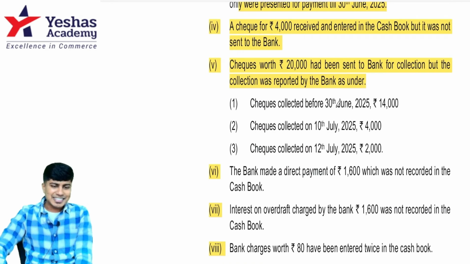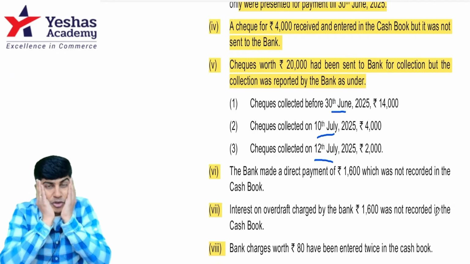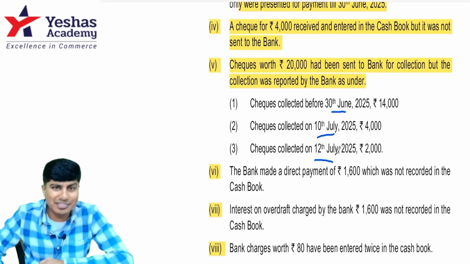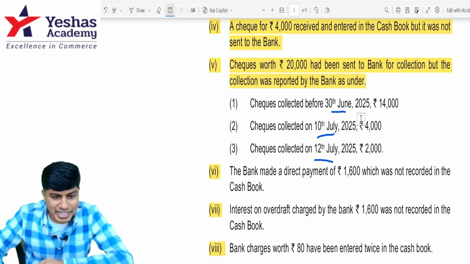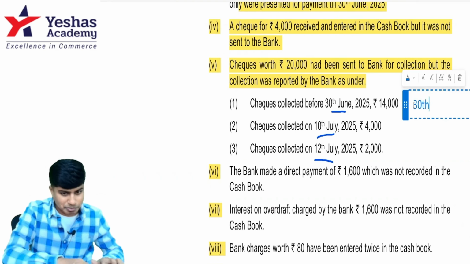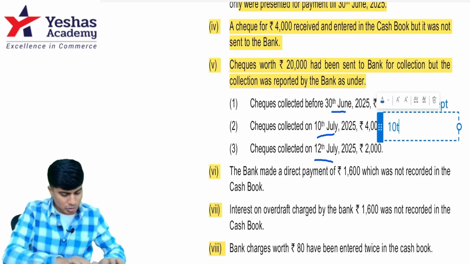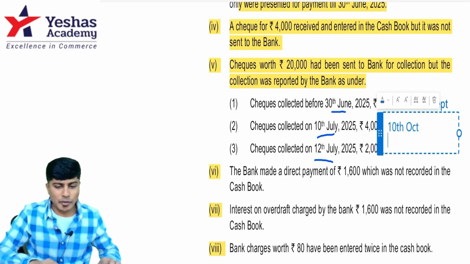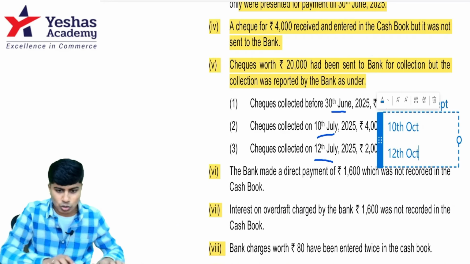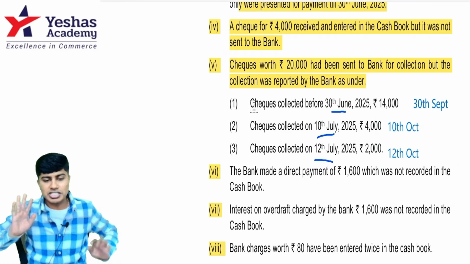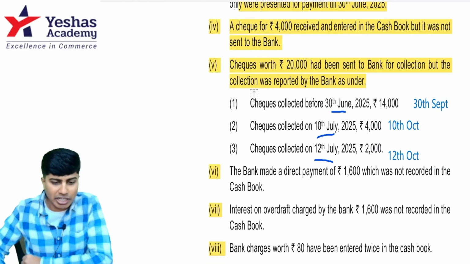Come to this question here. They've told checks collected before 30th June, checks collected on 10th July, checks collected on 12th July, meaning all the checks, 14 plus 4 plus 2, are collected before 30th September. Oh my God, what are they trying to tell? In this question, they were intending to change the date of 30th June to 30th September, and 10th July to be 10th October, and they would have meant 12th July as 12th October.